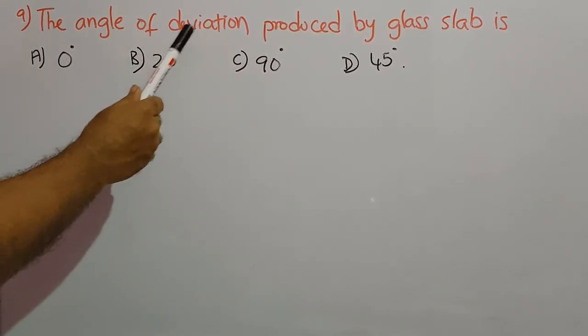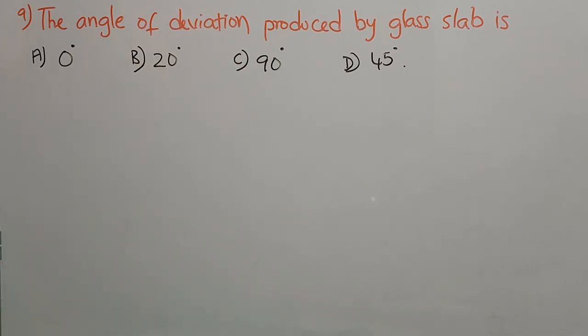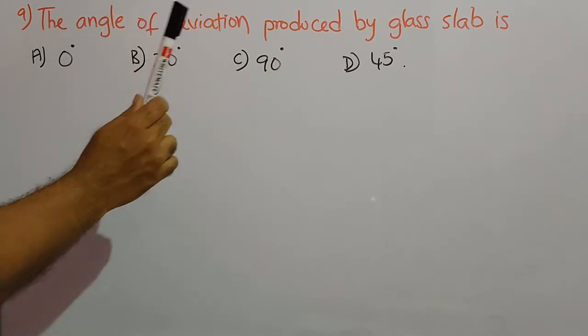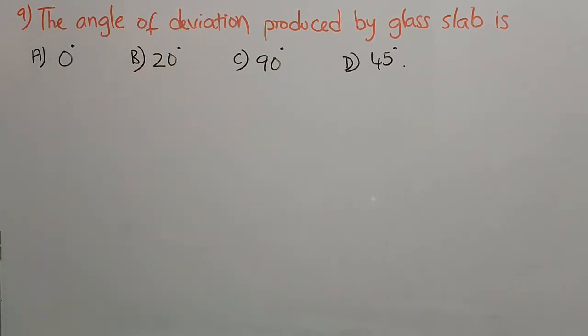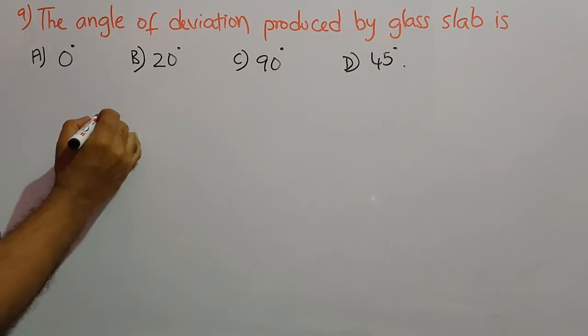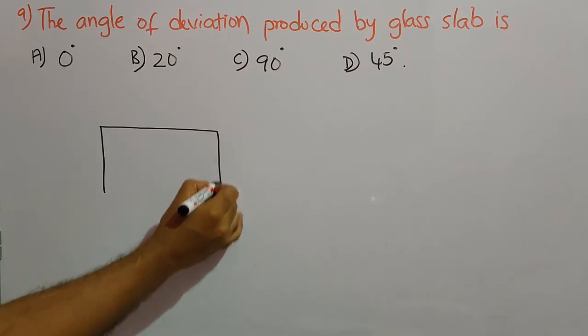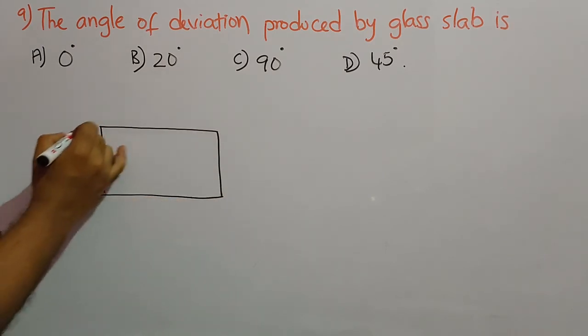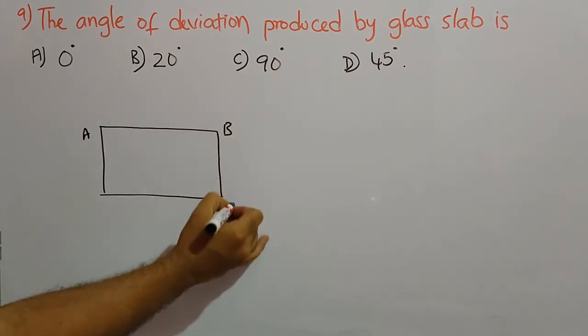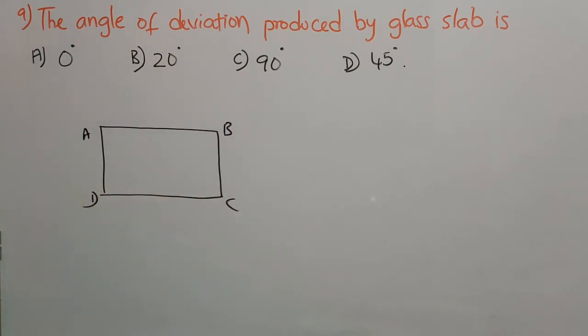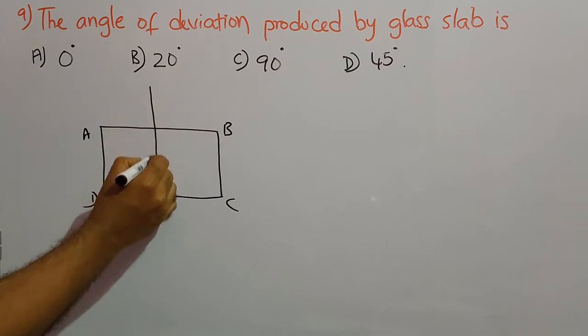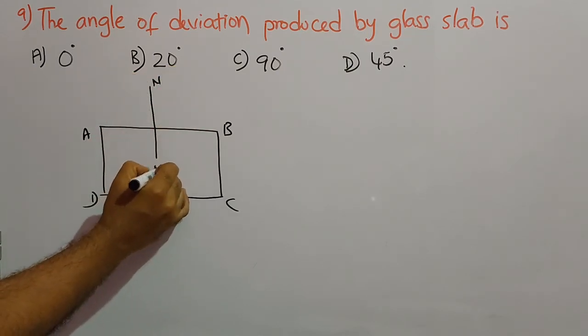The angle of deviation produced by a glass slab is 0 degrees, 20 degrees, 90 degrees or 45 degrees. So let us see first what happens when a light ray enters a glass slab. This is the glass slab having 4 sides, A, B, C, D. Now this is the normal to the surface AB.